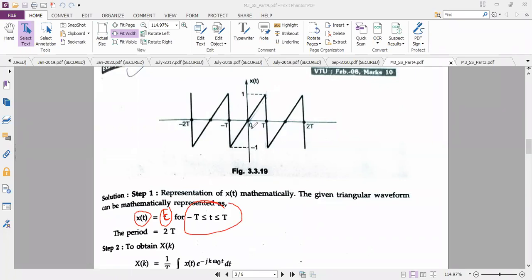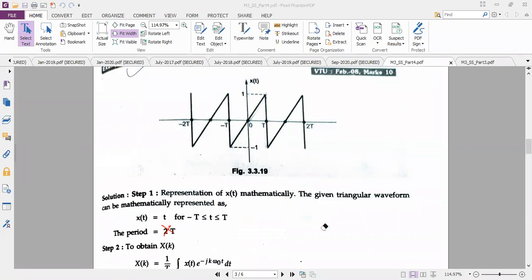Let us see the time period. This is one period and this is another period. One complete cycle you have to take. How to identify one complete cycle? If you see, this is repeated, so I can say this is one complete cycle. One complete cycle occupies two time periods, so I can write period T is equal to 2. They have given 2 into 2 wrongly, I think. Period T is equal to 2.